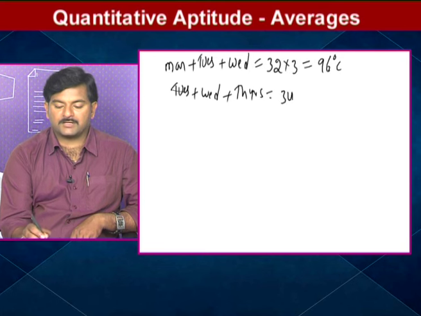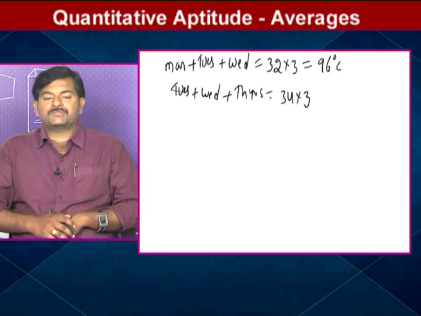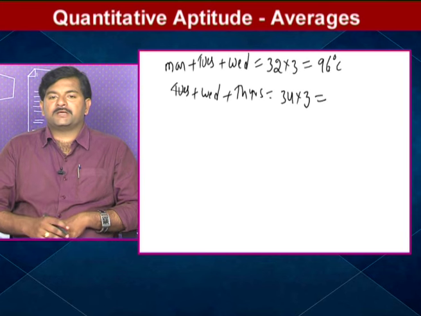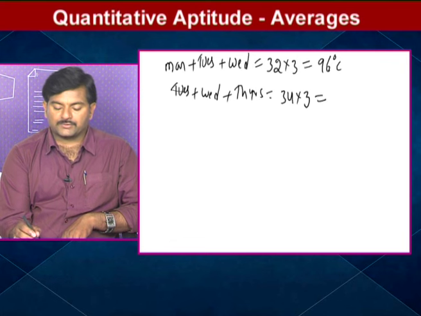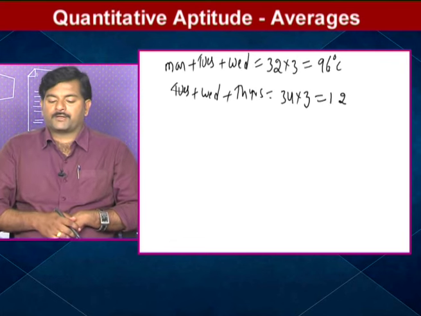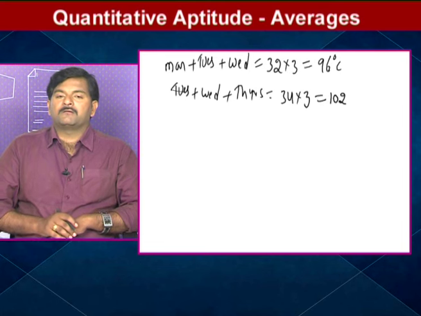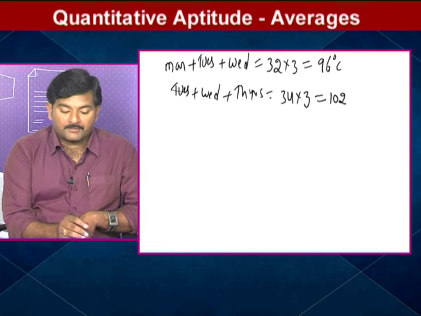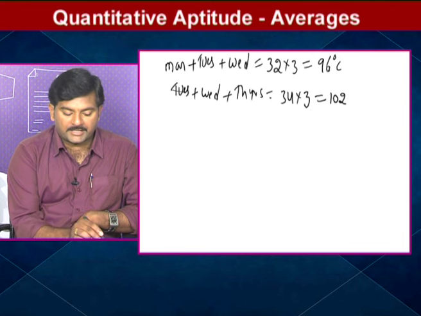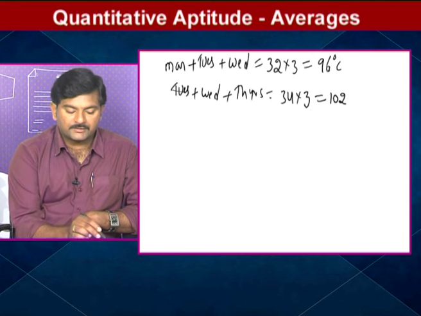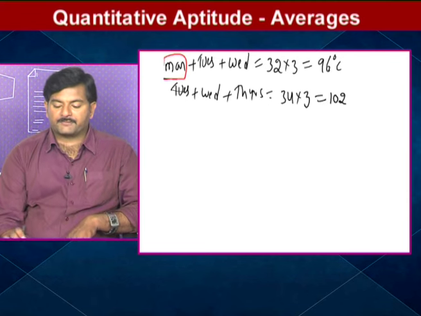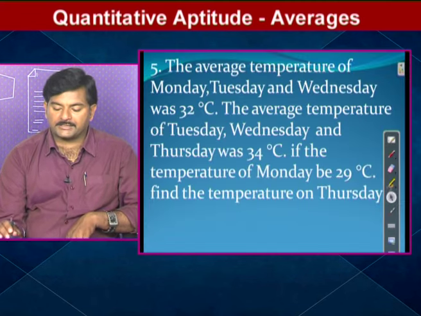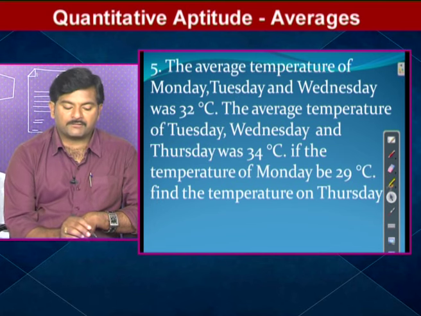We can find the total. So Tuesday, Wednesday, Thursday total is equal to what I am getting? 102, I am getting, right? 90 plus 12, 102 I am getting. And if you observe, the Monday temperature is also given. Monday temperature, how much is given? 29 degrees Celsius. So this is equal to the given 29.